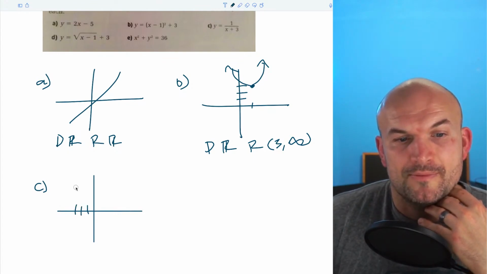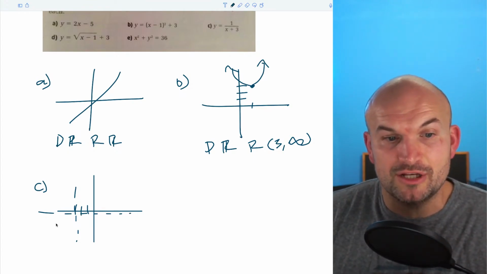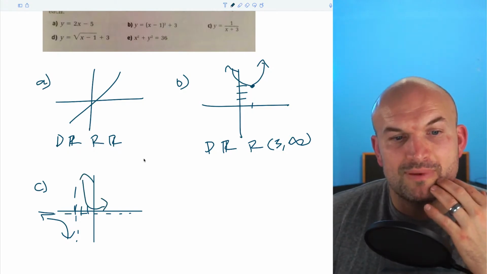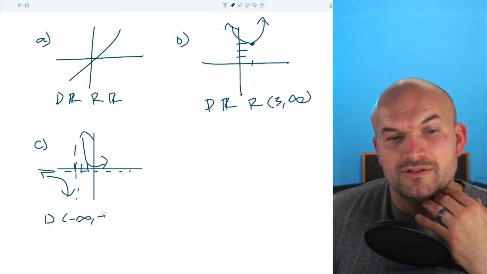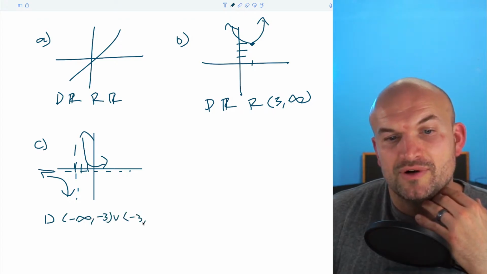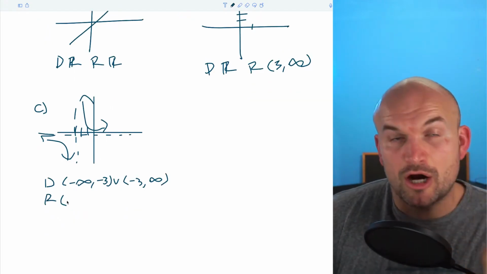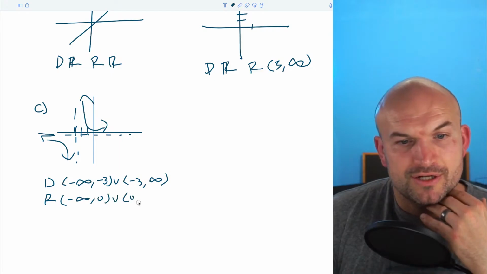1, 2, 3. So if you know what the parent graphs are and you know the transformations, then you can go and quickly graph these. Now here, the domain is going to be all real numbers except for -3. So we could say -infinity to -3 union -3 to infinity. And then the range is going to be all real numbers except for 0. So that'd be -infinity to 0 union 0 to infinity.